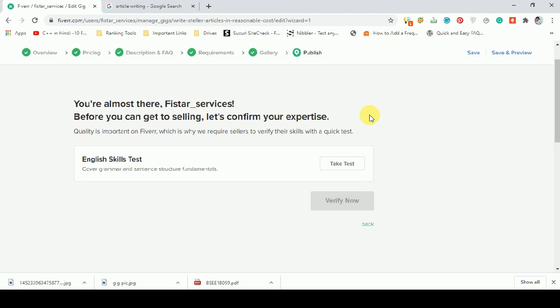It is very simple, and after passing the test you will just click on verify, and the gig will automatically be published. You will see your gig on your profile, and from there you can start your own services. You will be able to send buyer requests and get orders.